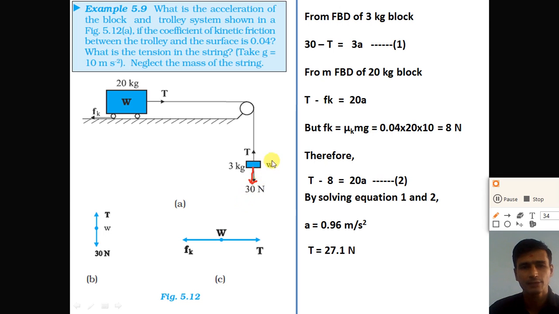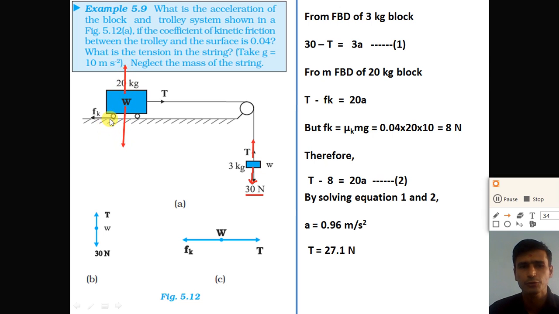Mass of the block is 3 kg, g we take as 10. So weight of the block is 30 newton in the downward direction. Second is the tension force produced in the string in the upward direction. Now on the trolley, the forces acting are the weight force W in the downward direction, W is equal to mg, and the normal reaction force in the upward direction, right?